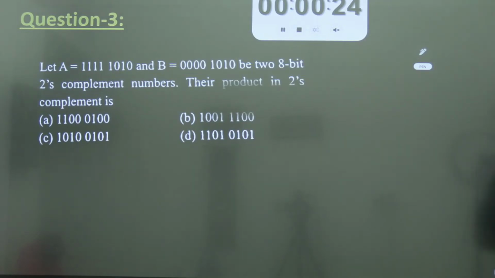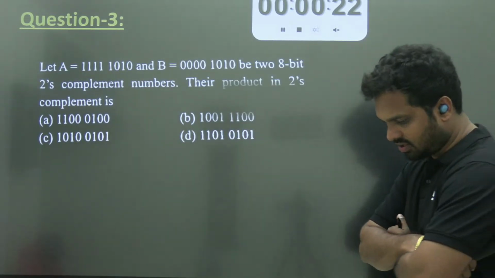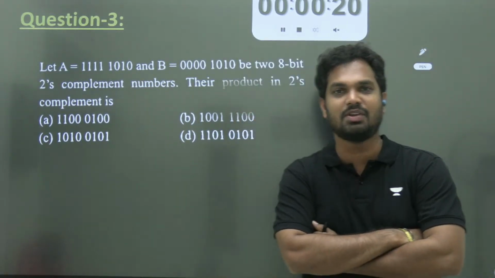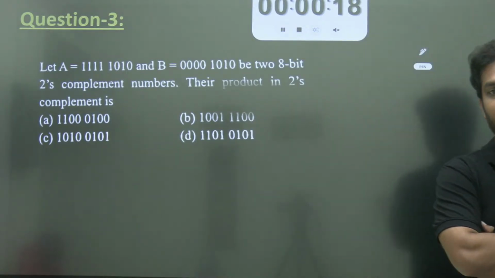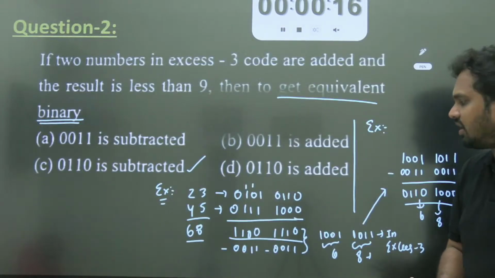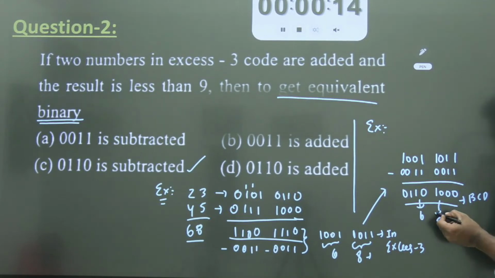Result is less than 9, what does that mean, brother? There is no carry. That is the meaning when the result is less than 9. Result is less than 9, right, here. 8 is less than 9 or more than 9. This is the meaning of the result.